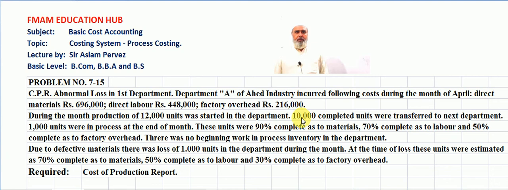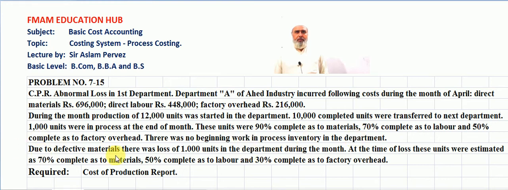10,000 units were completed. Units were transferred to the next department. 1,000 units were in process at the end of the month. These units were 90% complete as to materials, 70% complete as to labor, and 50% complete as to factory overhead. There was no beginning work in process inventory in the department.